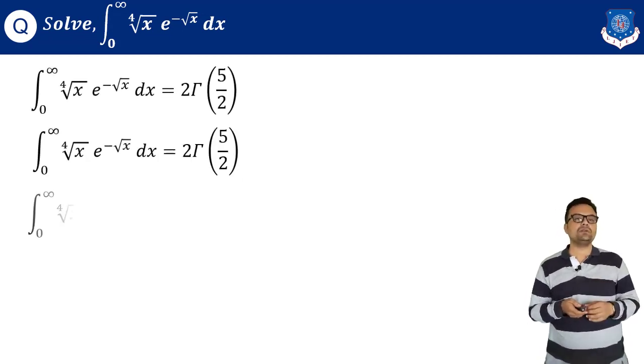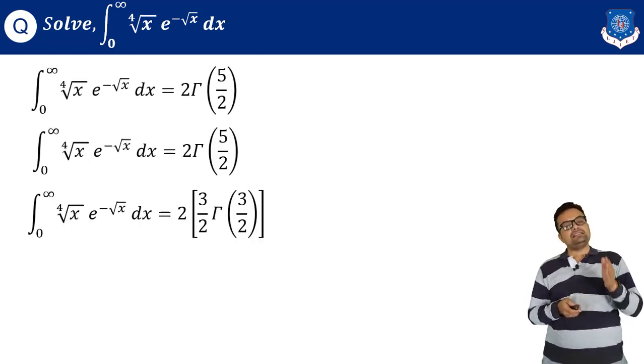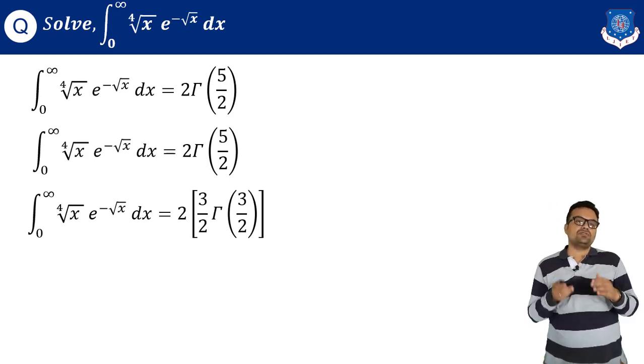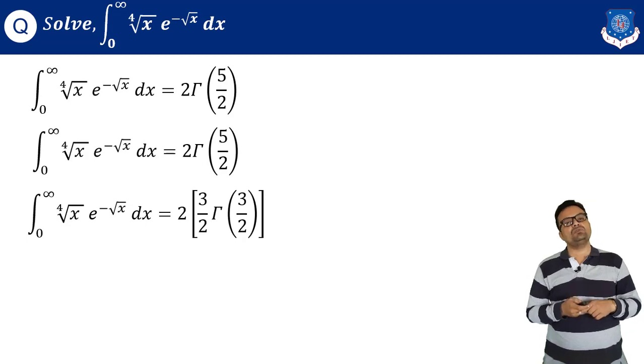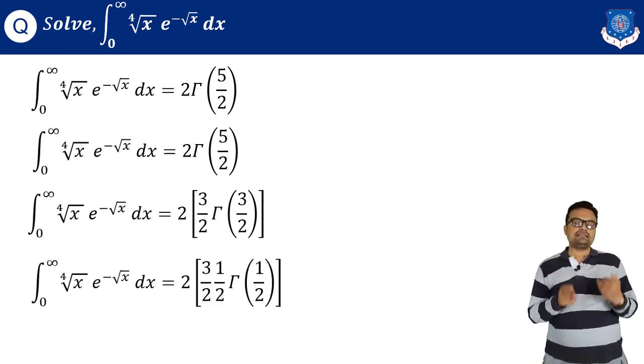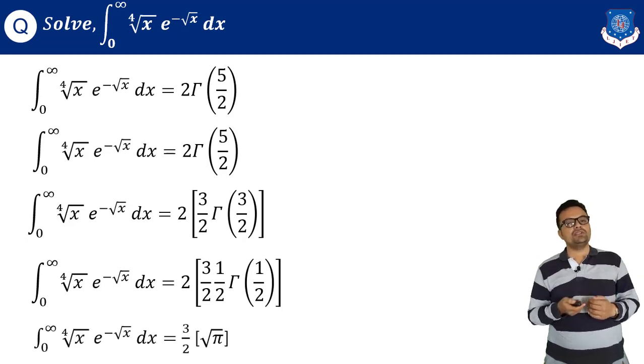How to find gamma of 5 by 2? Gamma of n plus 1 is n times gamma of n. So here I need to reduce one from 5 by 2. So it is 3 by 2 gamma of 3 by 2. Applying the same rule, 1 by 2 gamma of 1 by 2. So finally it is 3 by 2 root pi.